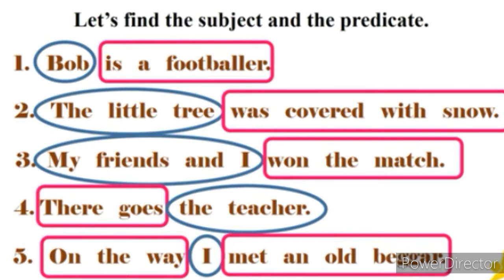Now the last one, on the way I met an old beggar. Let's put the question for it. Who or what the question we can put here? Who met an old beggar on the way? We get the answer as I. So I is the subject and the rest part is the predicate. As you can see, I here appears in the middle of the sentence just before the verb met. So, subject always appears before or after the verb in a sentence and predicate begins with a verb.